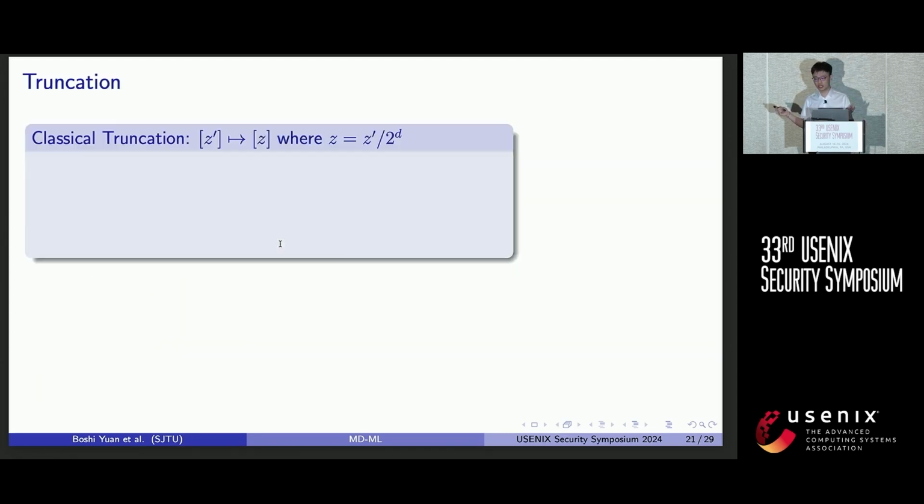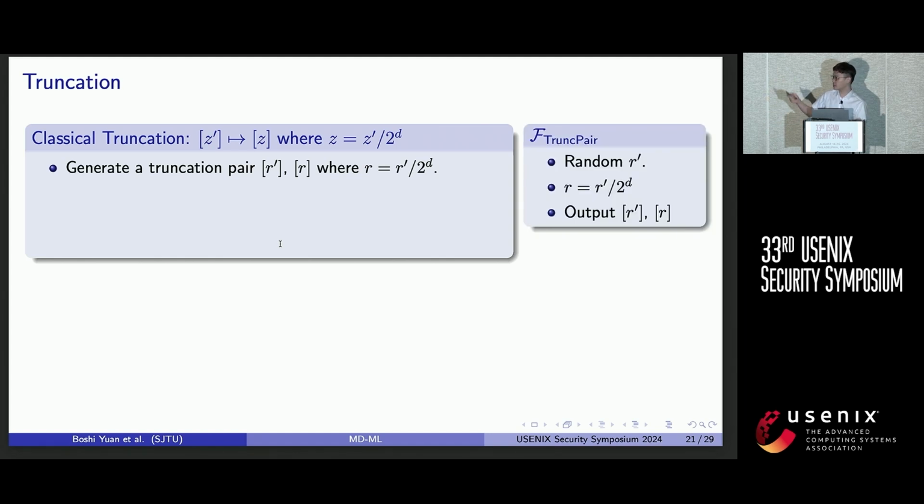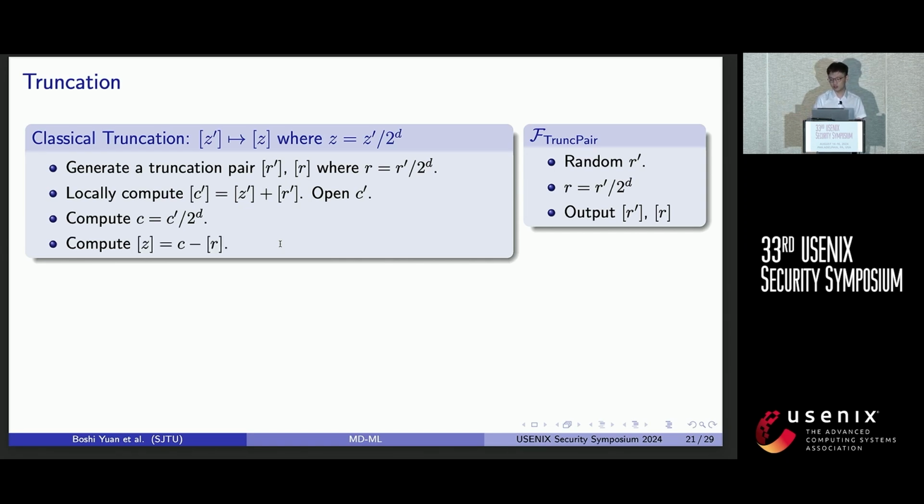Next, for the truncation protocol, truncation means we truncate a shared value z prime to z, where z equals z prime divided by 2 to the d. The traditional classical truncation protocol is as follows. The parties generate a truncation pair, r prime and r, and we model it as a functionality F trunc pair for convenience. Given the trunc pair, the parties will mask the value with r prime and then open it in the clear. Then do the truncation locally. Finally, they subtract the random mask from the value.